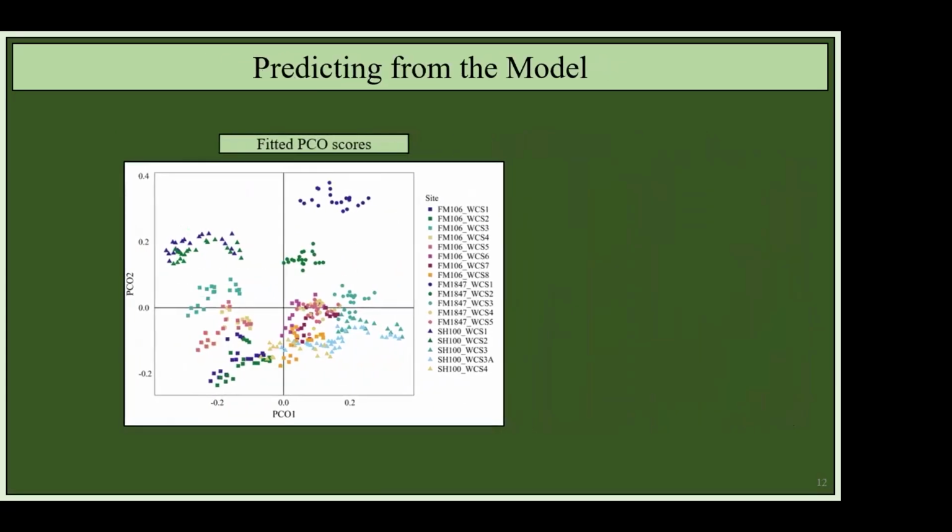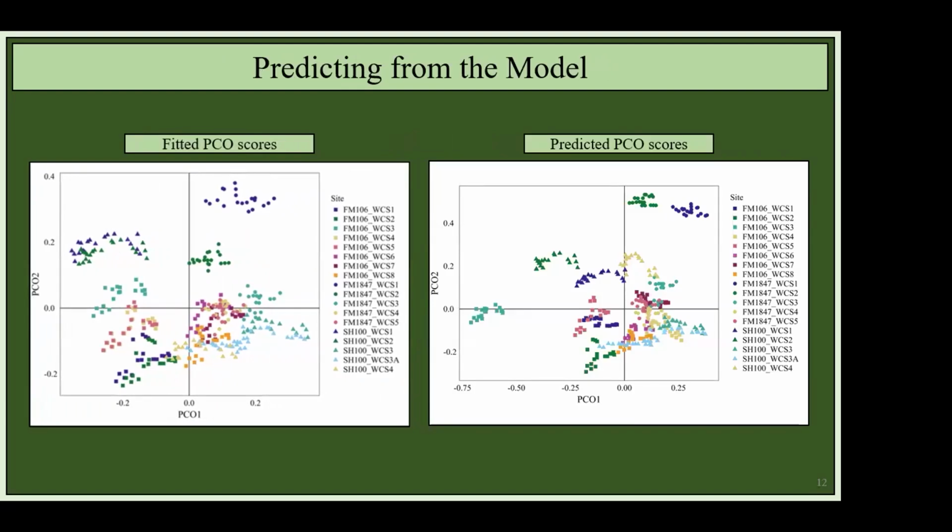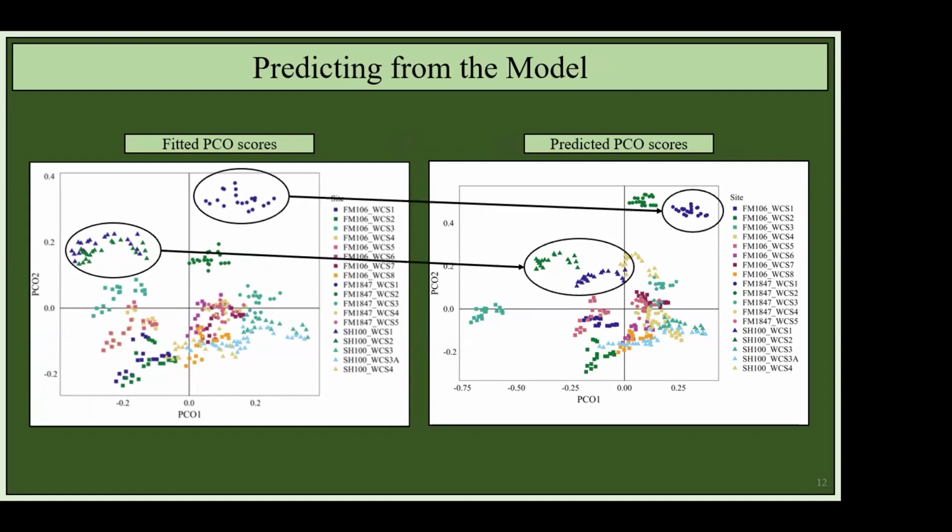Now, when we start to do our prediction, we can see that, while not perfect, our sites begin to line up pretty similarly to where they were in our original model. So we can see that the blue circles still in that top right-hand quadrant, our blue and green triangles still in that top left-hand quadrant, and the majority of our sites still in that bottom right-hand quadrant. Now, this means that we can then very likely reasonably predict the community composition of these sites.